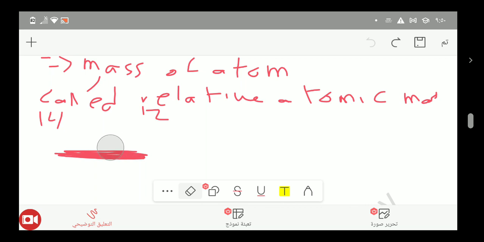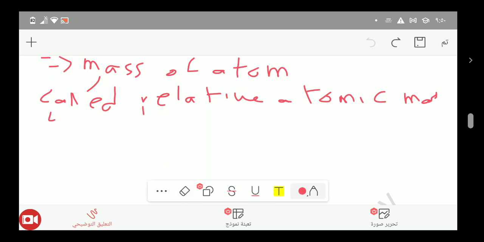So overall, the mass of an atom in chemistry is called the relative atomic mass. Hundreds of years ago, the first element discovered was carbon, so they compared each element discovered after that with carbon.